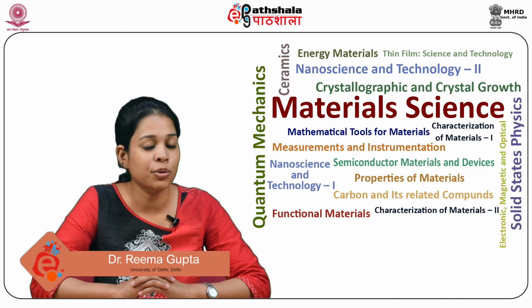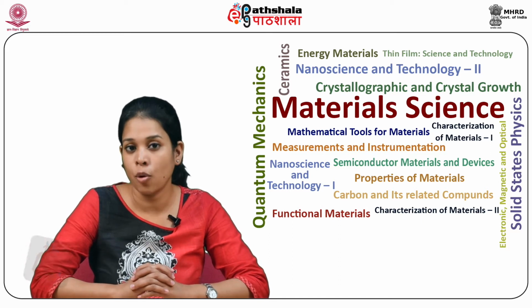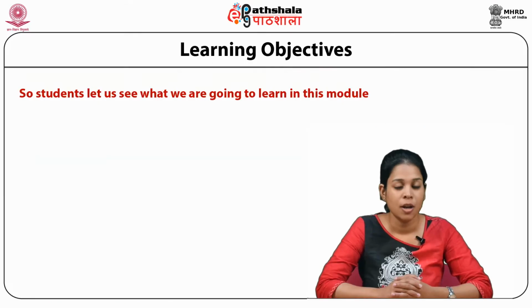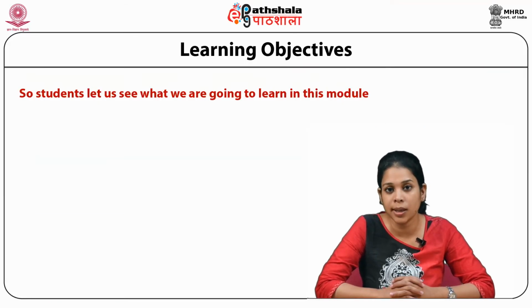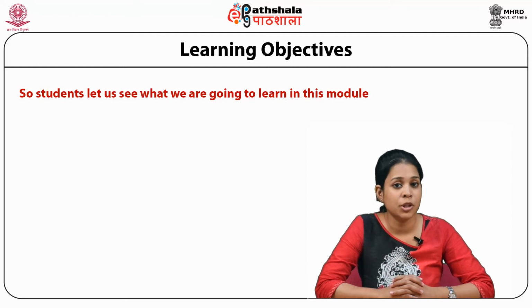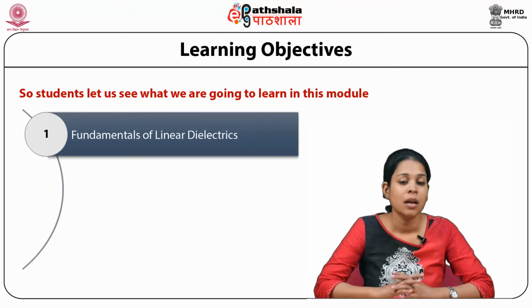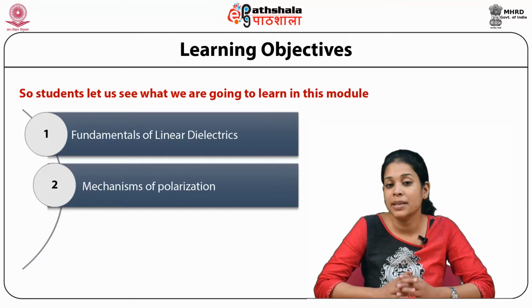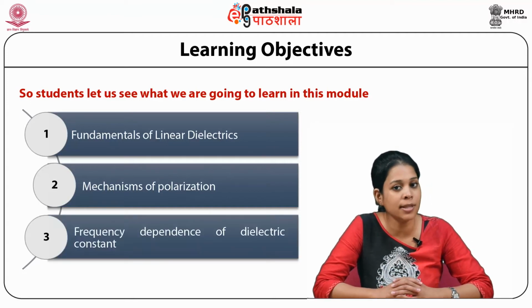Today we are going to discuss the module Electrical and Magnetic Properties Part 4, from the paper Ceramics. So students, let us see what we are going to learn in this module. We will be talking about the fundamentals of linear dielectrics, the mechanism of polarization, and lastly, we will be discussing the frequency dependence of dielectric constant.